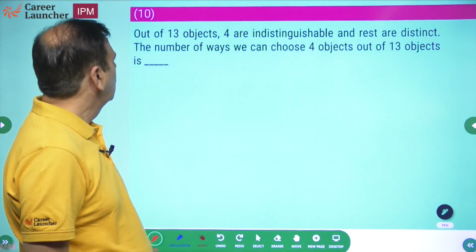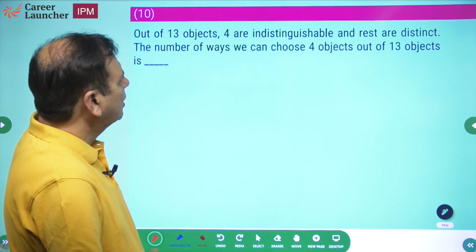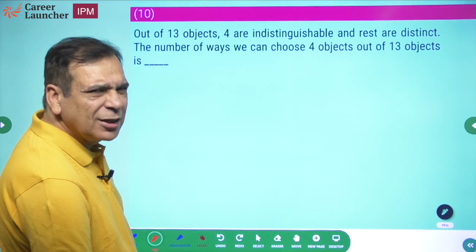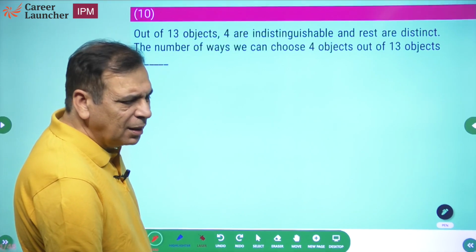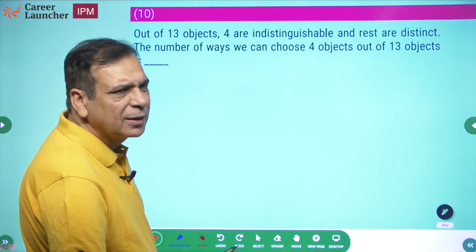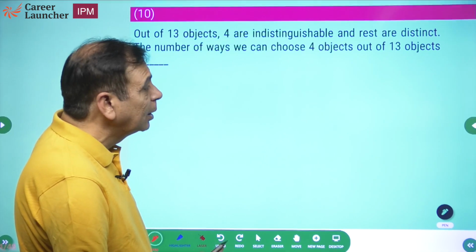Last question. If out of 4 objects, 3 are indistinguishable, red are distinct, permutation combination नहीं आती, छोड़ देते हैं. Okay? कितना टाइम लगा? I'm sure 15-20 मिनट से ज़्यादा नहीं लगे. You still have about 10-12 minutes available with you.